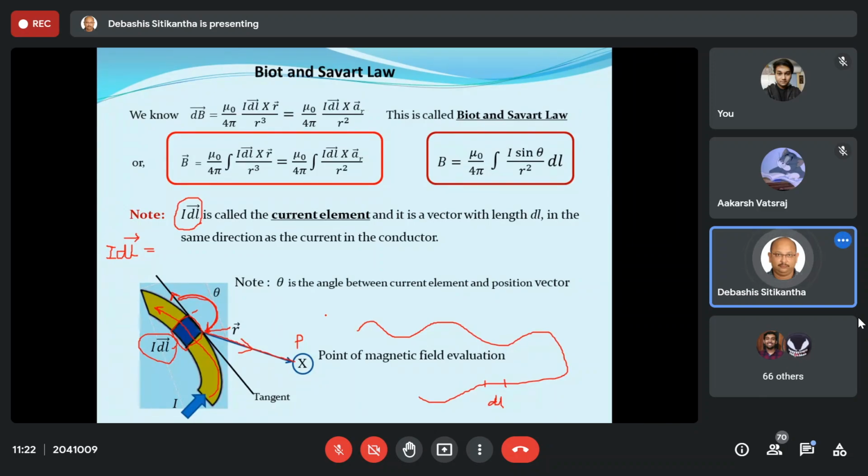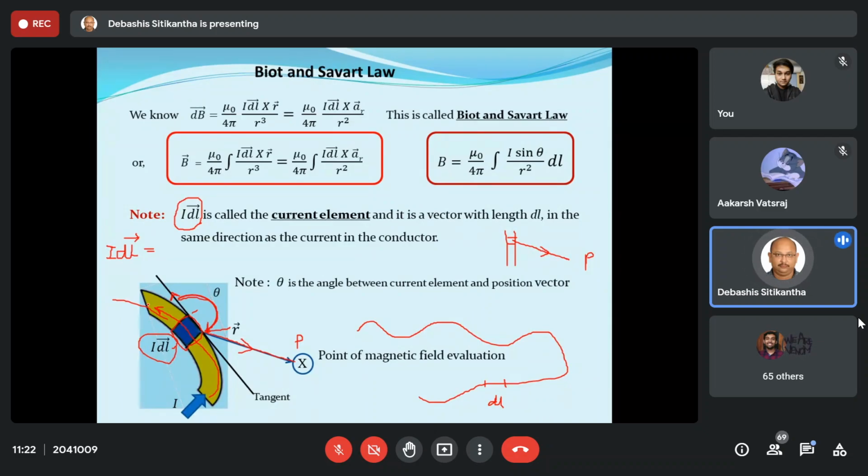Now, if it were a straight line, then there was no problem. Suppose this was the current element and this was the point P. Naturally, finding the r vector was quite easy because this dl is simply a point. Now, suppose this is a conductor which is not a straight one. In that case, how are you going to find this I dl vector? Current is also changing its direction every time. So how are you going to do that?